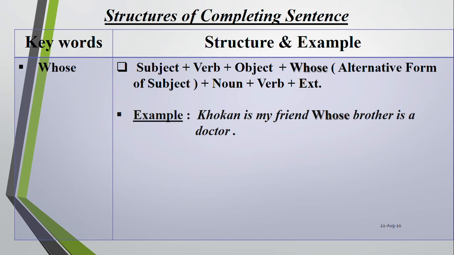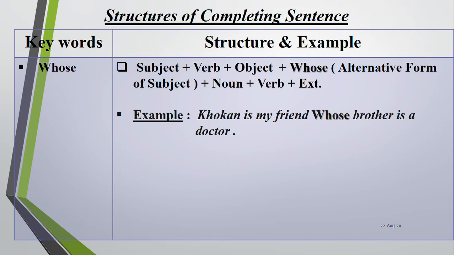Now we will try to understand the usage of whose. The structure of whose usage: subject plus verb plus object plus whose, alternative form of subject plus noun plus verb plus extension of the sentence. You see, Kokon is my friend whose brother is a doctor.